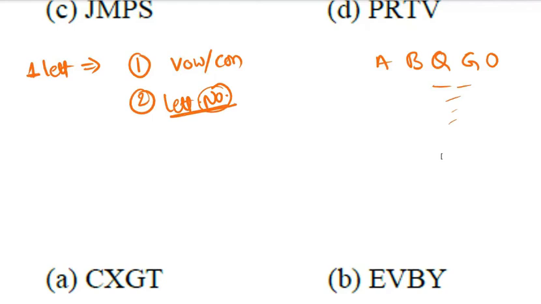Suppose, tell the answer for this: O, L, O, I, M, X. It is not matching with vowel and consonant, right?